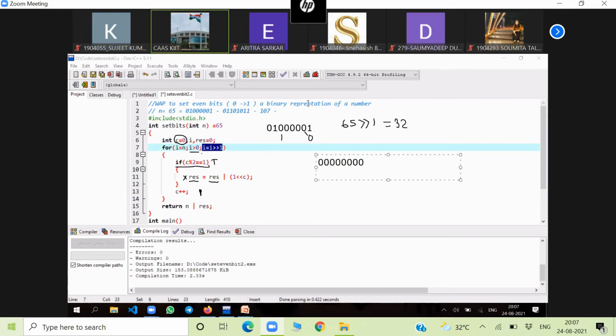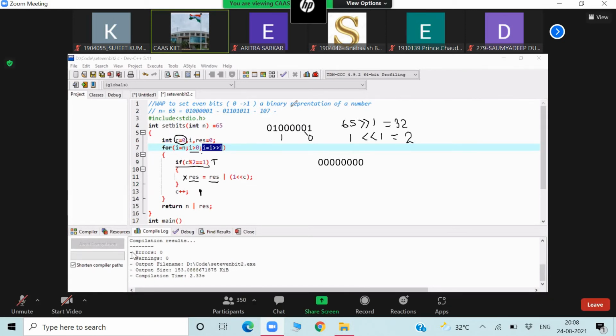Now what is the work of double less than here? Can anyone tell me what is 1 double less than 1? c value is 1. What is 1 double less than 1? It is 2. Left shift. Yes, left shift operator. It will make a number double. Remember, double greater than will make a number half. You are all electronic students, so I start the program from here so that you can easily understand it. 1 double less than 1 is 2. It will make a number double. So now 2. What is the binary value of 2? 1 0?